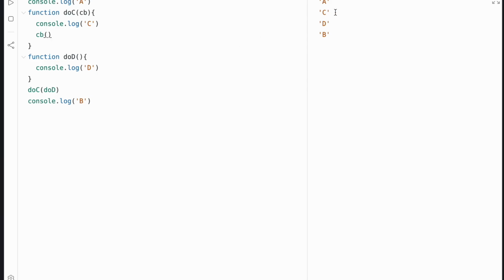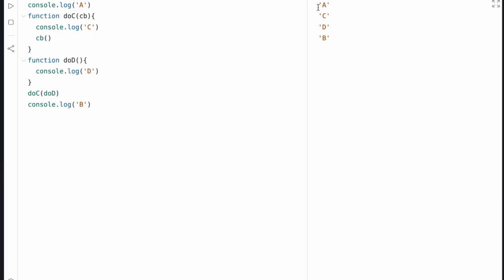Now you can see that our log updates so that we have A, then C, then D before B. Callback functions are essentially functions that you pass into other functions to be executed after the function runs. So a callback is a function, in our case do D, that is passed into another function, in our case do C, where do C controls the time when do D is executed.